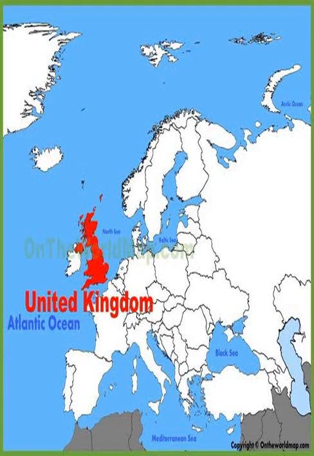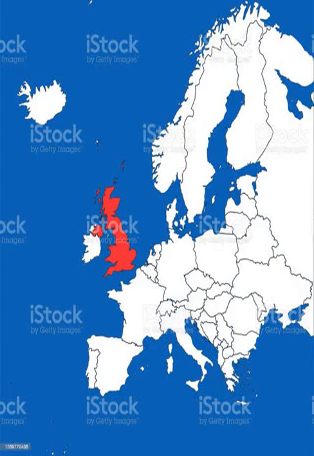The Treaty of Union between the Kingdom of England and the Kingdom of Scotland in 1707 formed the Kingdom of Great Britain. Its union in 1801 with the Kingdom of Ireland created the United Kingdom of Great Britain and Ireland. Most of Ireland seceded from the UK in 1922, leaving the present United Kingdom of Great Britain and Northern Ireland, which formally adopted that name in 1927.